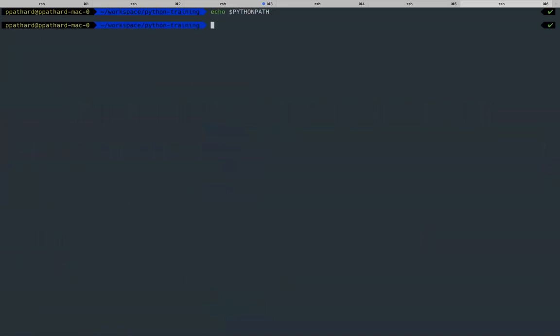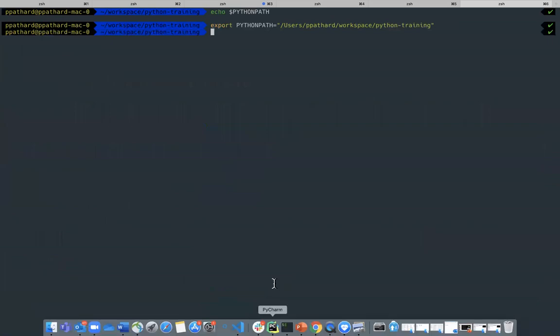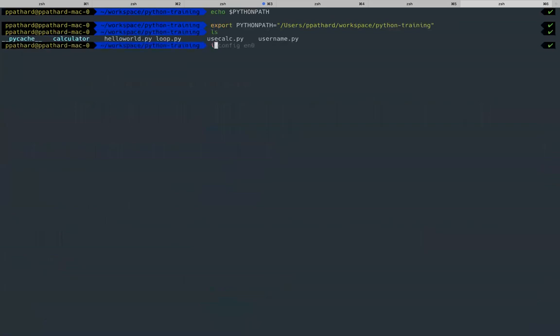So I can do one thing. I can export the workspace, Python training folder. So I have set this Python path. Now python use_calcs.py. See, now I'm getting the result as 30.